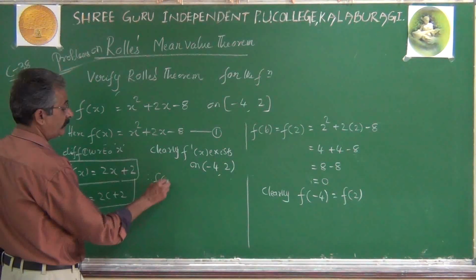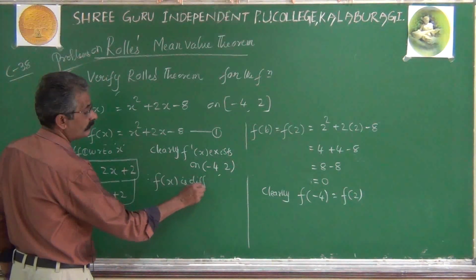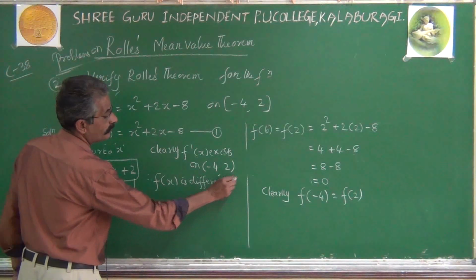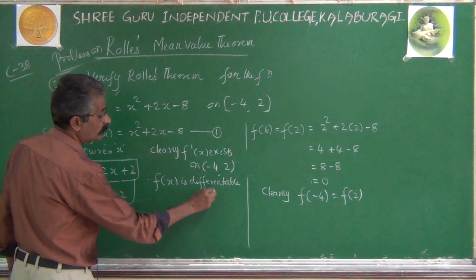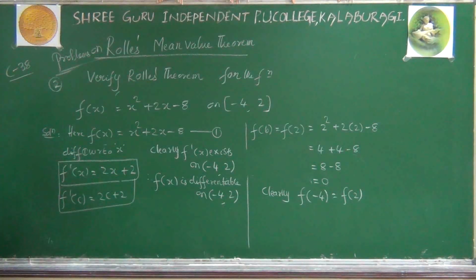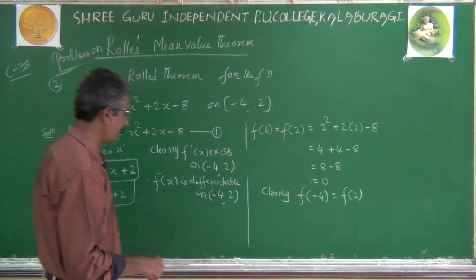Therefore, f of x is differentiable on the open interval minus 4 comma 2. And what does the theorem say? A function which is differentiable must be continuous.